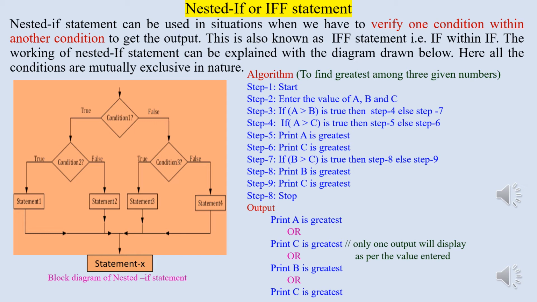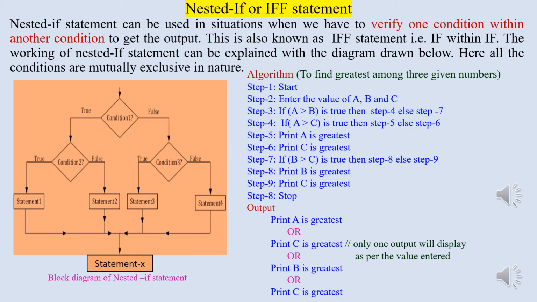In the diagram, we can observe there are three conditions, condition 1, condition 2 and condition number 3. If condition 1 is true, then condition 2 will be verified, and if both the conditions are true, we get the output as statement number 1. But if condition 1 is true but condition 2 is false, we get the output as statement number 2.